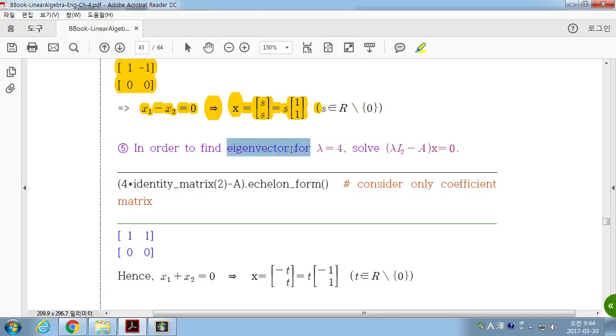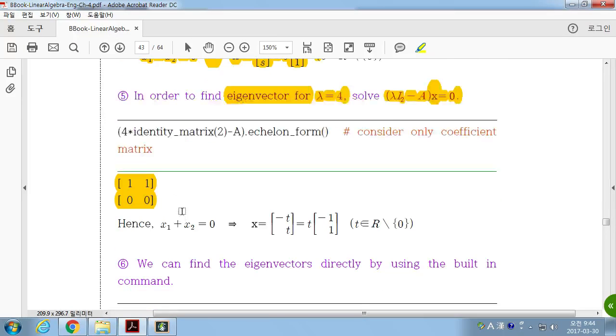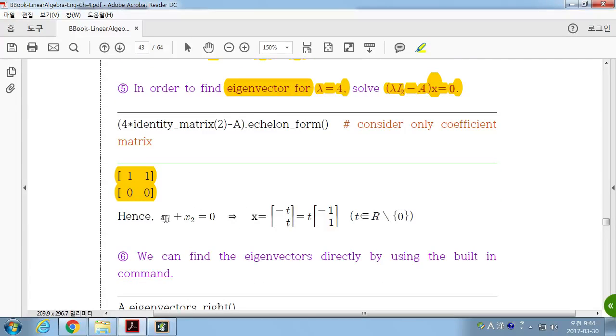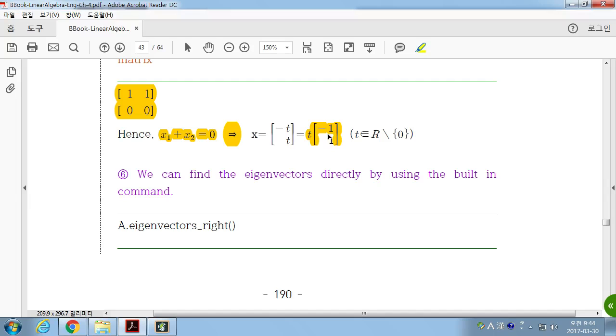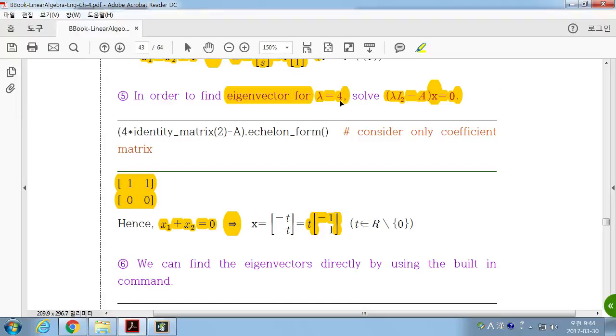Next, for the eigenvalue lambda 2 equal to 4, solve this linear system of equations where lambda is equal to 4. Then we have a linear system like this, which gives us the solution like this. Okay? So any scalar multiple of (-1, 1) is an eigenvector of A corresponding to eigenvalue lambda 2 equal to 4.